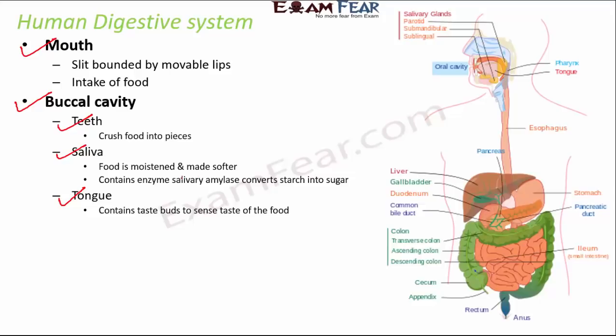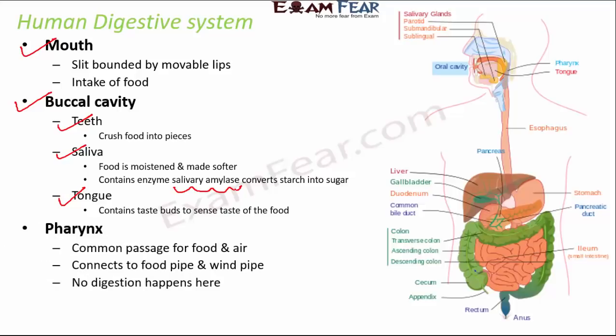Besides that, saliva also contains the enzyme salivary amylase, which converts starch into sugar. So starch is like the complex food form. And then the tongue, movement of the tongue helps us in movement of the food towards the pharynx or the food pipe. And besides that, tongue also helps us to taste the food. Then is pharynx, which is a common passage for food and air. As you see here, this portion is the pharynx, okay? And then it also connects to the food pipe and the wind-pipe.